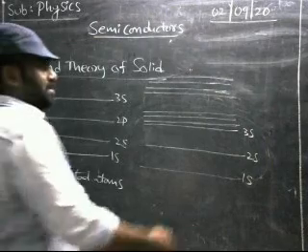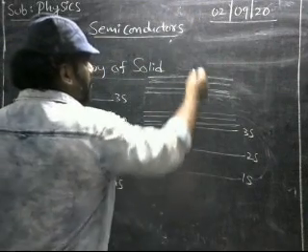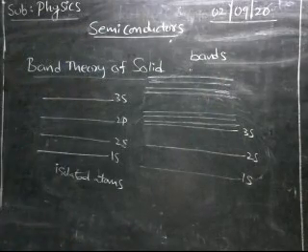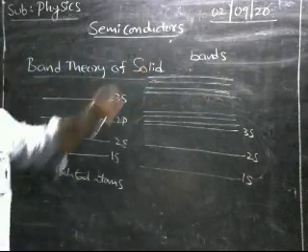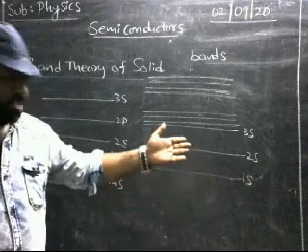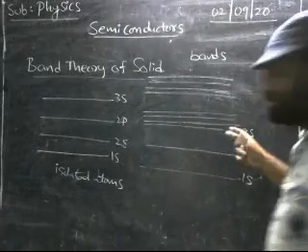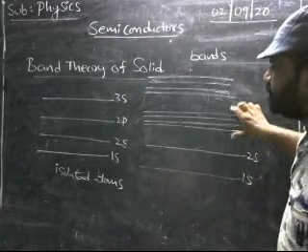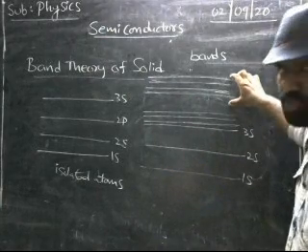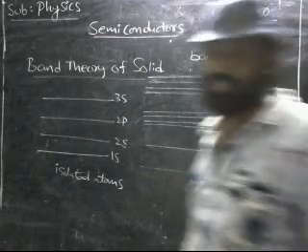Scientists said that these closely spaced energy levels are called bands, energy bands. In the 1s state there is no overlapping of energies, and in the 2s state also there is none. But in the higher energy levels there is overlapping, so one energy level splits into further energy levels. These closely spaced energy levels are called energy bands.